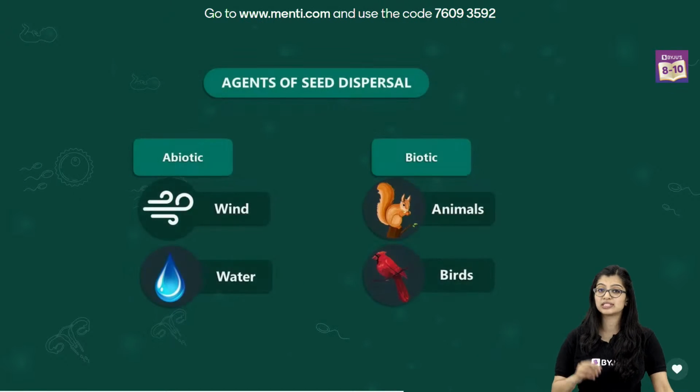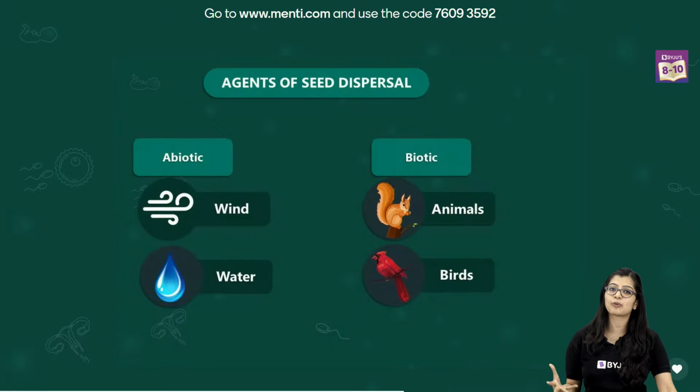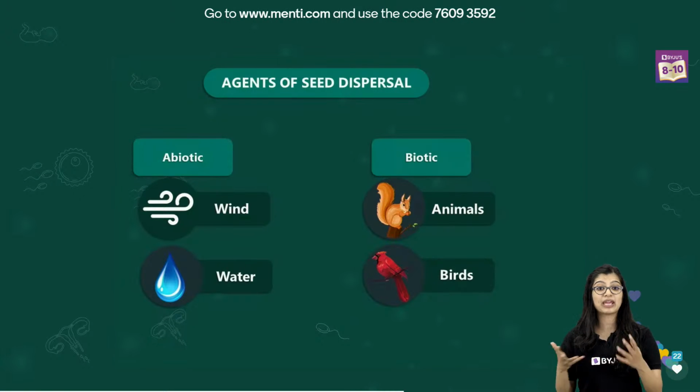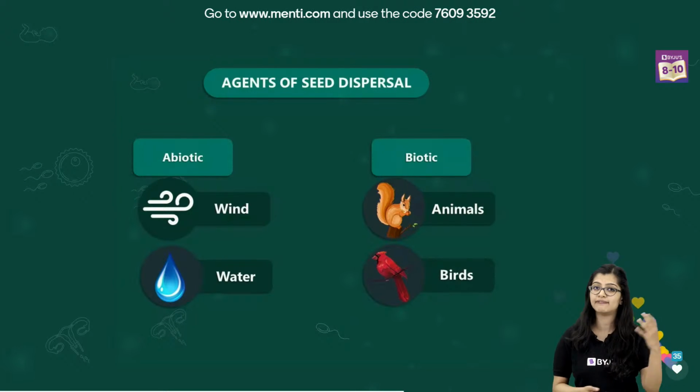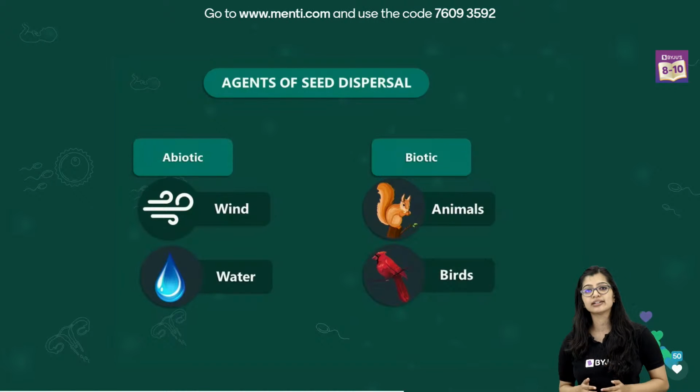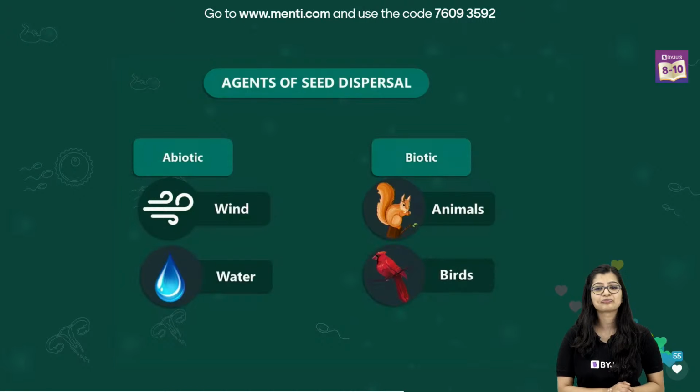Because when we talk about seed dispersal, we know that it is a process of transferring the seed away from the parent plant, right? And we have some agents that help us out with that. We have wind and water, which are abiotic or non-living agents. And we have biotic agents, which include animals and birds.